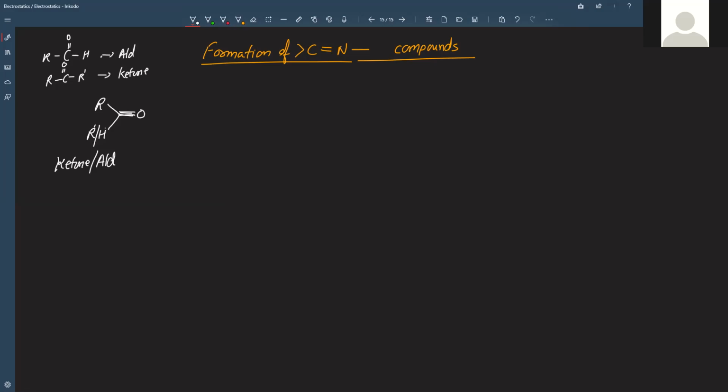So these are the two compounds. When they react with a compound like this, where nitrogen has bonds with two hydrogens and some other group, we are going to form the compound C double bond N. Here you already have the setup: the C with the double bond to O, and here there is N. So the only thing is that O has to be replaced by N. What actually happens in such scenarios is that H2O gets removed.